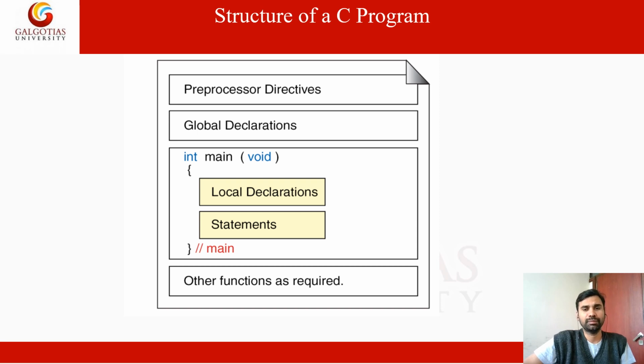So the minimum for a C program: the main function is mandatory. We can't avoid this, but the return type you can change. You can use integer, void, or float, any kind of data type.